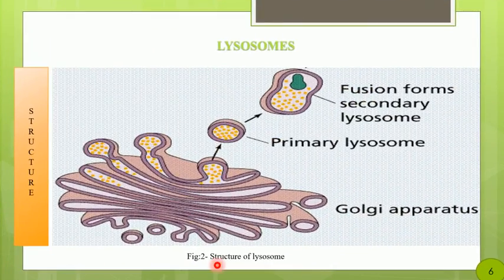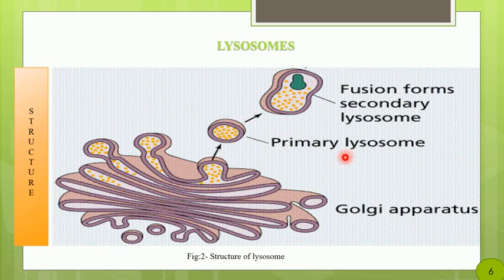Now in this picture you can see this is a Golgi apparatus or Golgi complex, inside the lumen, this hollow space, the synthesis of different enzymes and molecules will take place, and that will be added to these small rounded structures. They will pinch off, that means break from the Golgi apparatus, and now they are called primary lysosomes. So the original lysosome that is arising from the Golgi apparatus is called a primary lysosome.